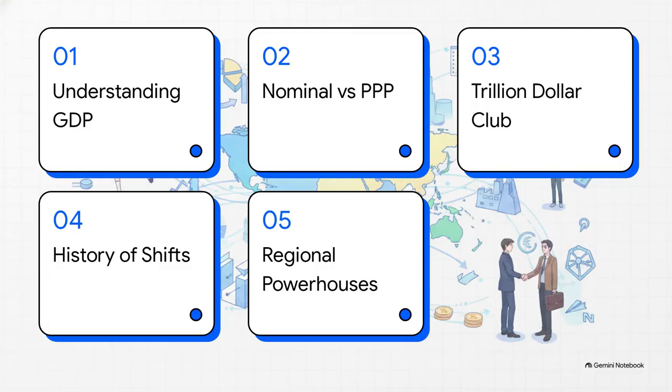Here is our roadmap for today. First, understanding gross domestic product. 2, nominal versus purchasing power. 3, the trillion-dollar club. 4, history of economic shifts. And finally, 5, regional economic powerhouses.